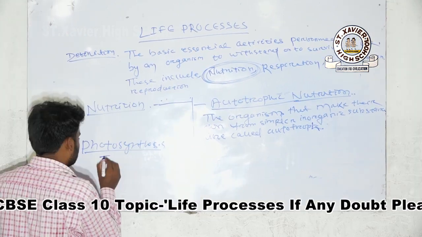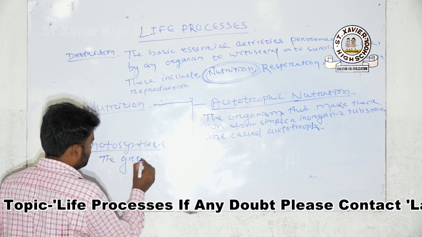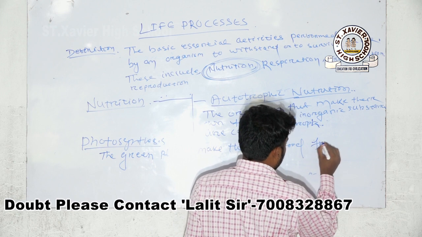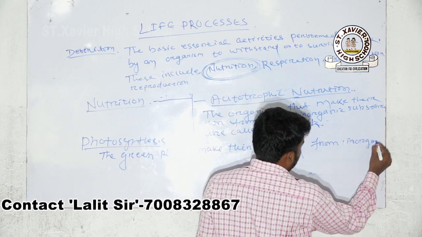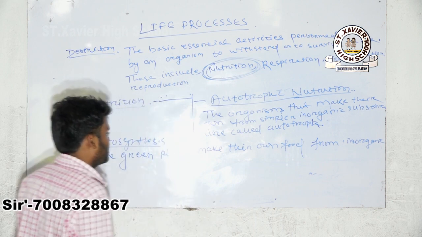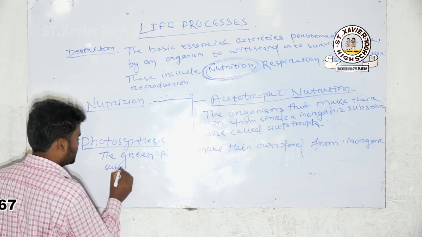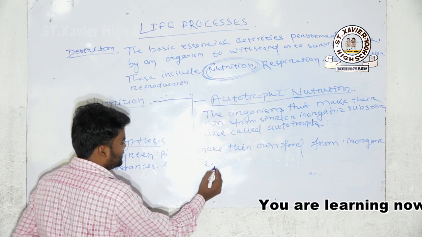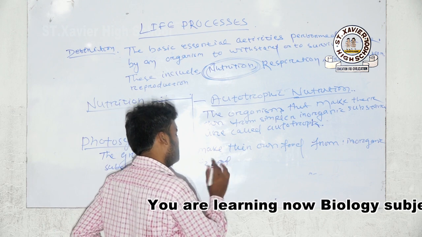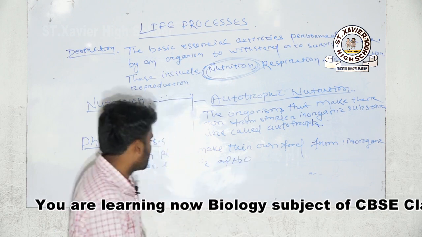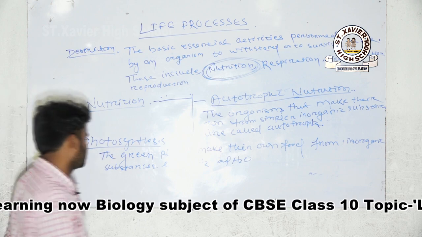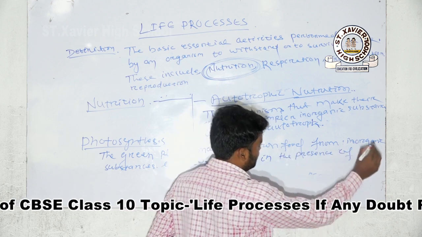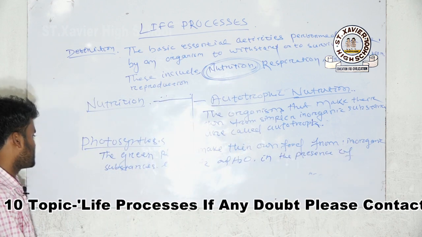In the leaf, the green plants make their own food from inorganic substances like carbon dioxide and water, in the presence of sunlight.